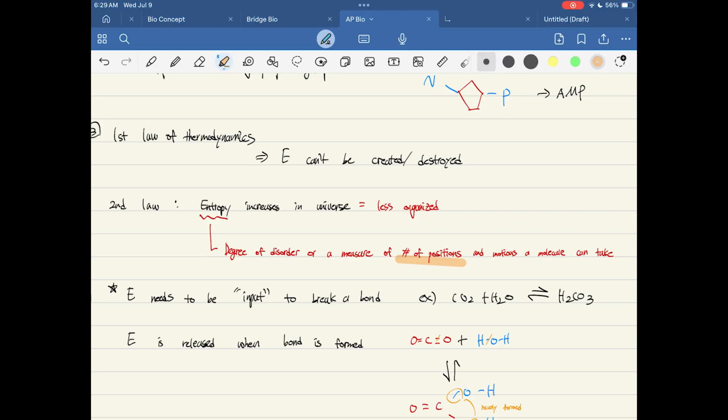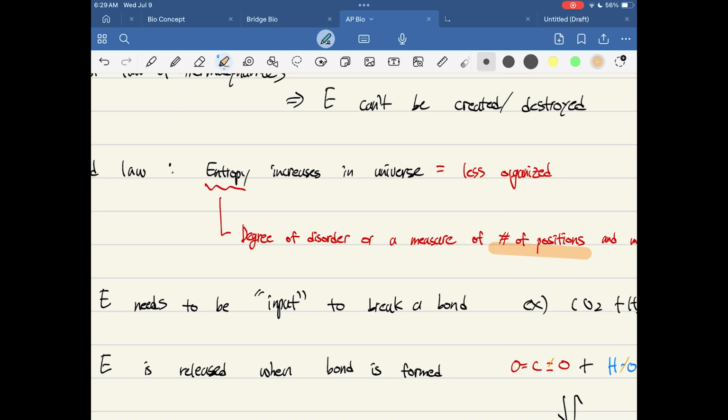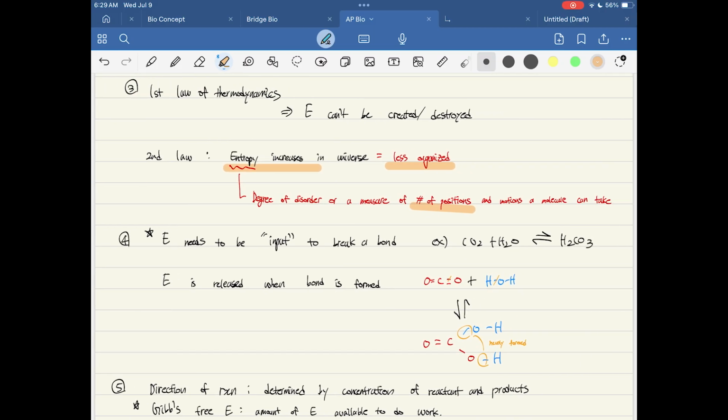Entropy is the degree of disorder, or a measure of the number of positions and motions a molecule can take. This is a little bit complicated, but the second law simply means that the universe always gets more disorganized. It never gets more organized, and we call that entropy increasing.